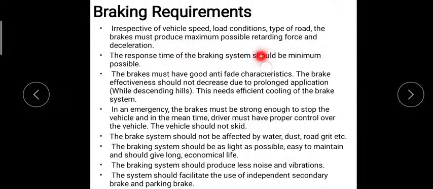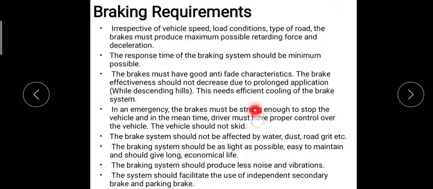Next, the response time of the braking system should be quick. Another one is that the brakes must have good anti-fade characteristics, which means the efficiency should not decrease by prolonged usage of the brakes. For example, when descending a hill, there is a lot of use of the brakes, which leads to heat dissipation of the brakes. So efficient cooling of the brakes is necessary.